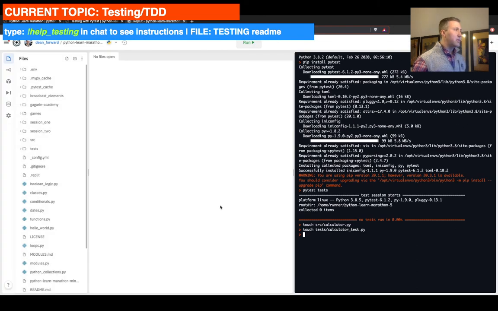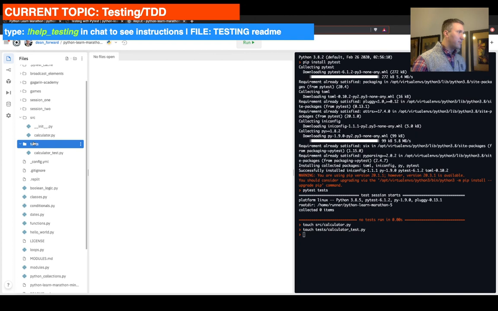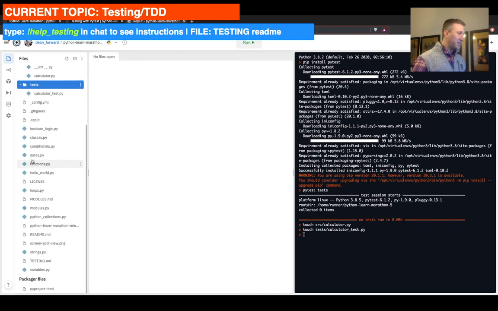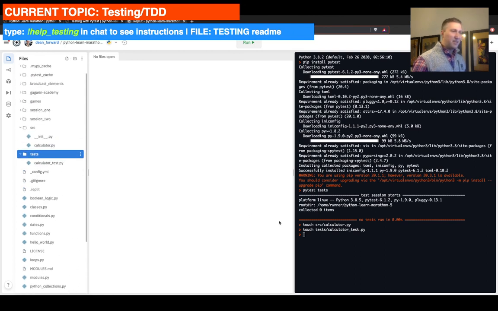So let's zoom out and take a look at that. Again, we have source. In source folder, we have calculator.py. In test folder, we have calculator test. And for some weird reason, I lost .init in my test folder, which is not great. Looks like reset did not work out very well. Okay, so I'm just going to do real quick touch src/.init.py.